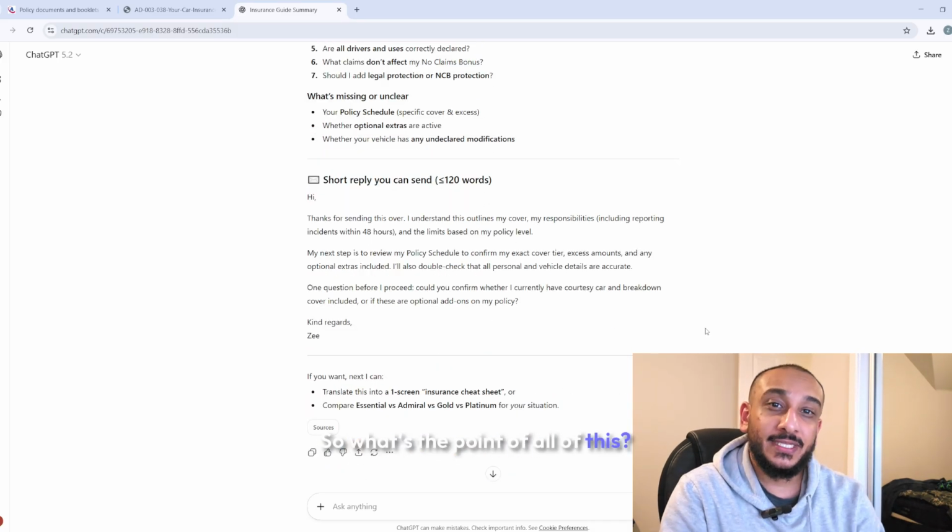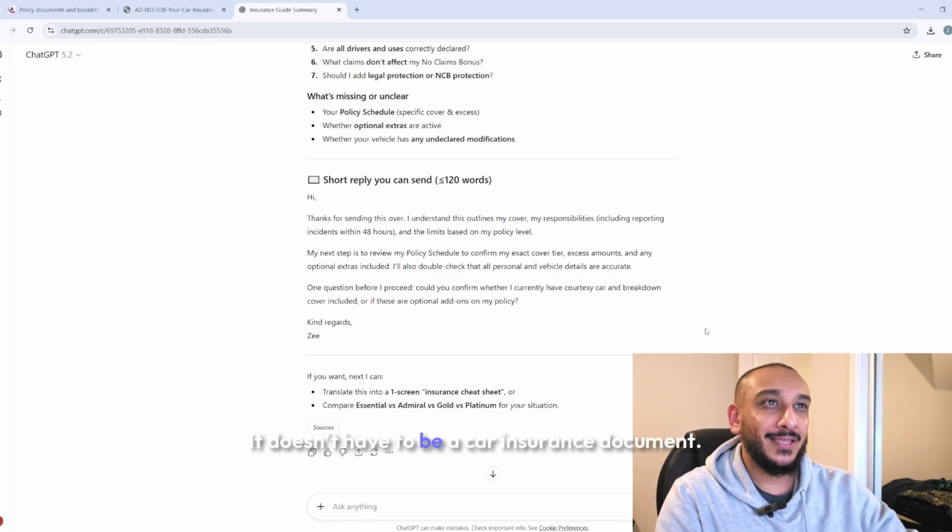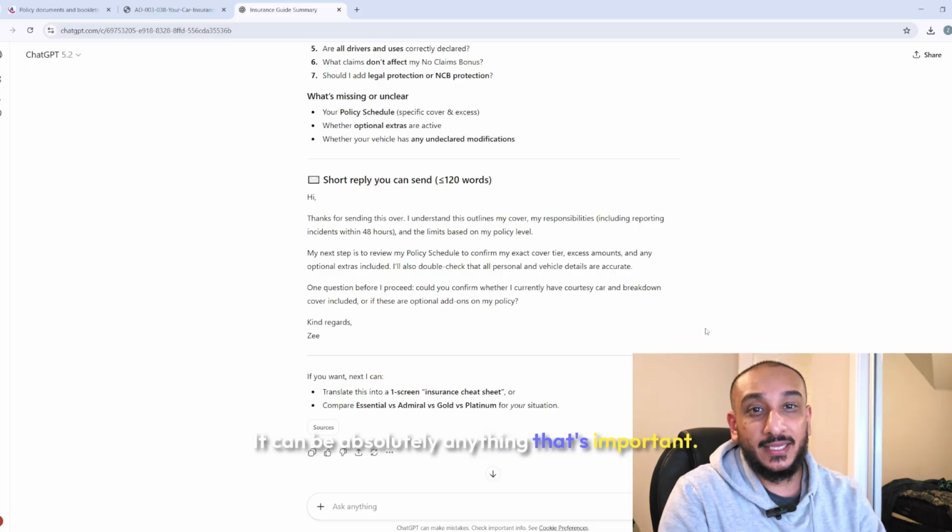So what's the point of all of this? The point is that you can now very easily summarize any long document. It doesn't have to be a car insurance document. It could be absolutely anything that's important.